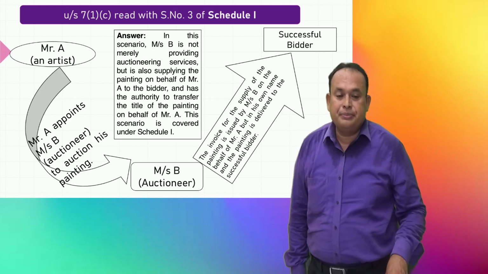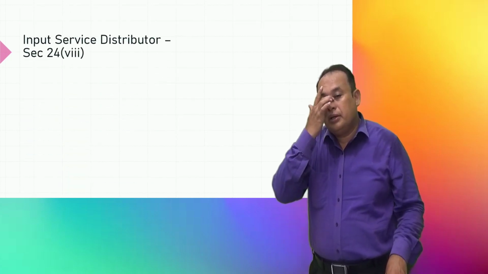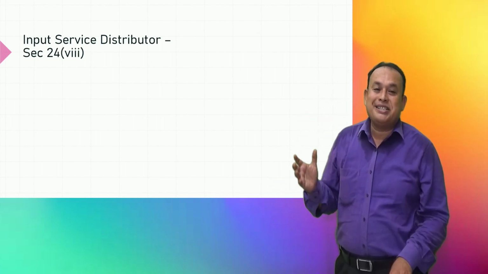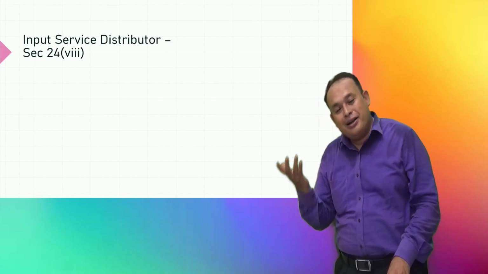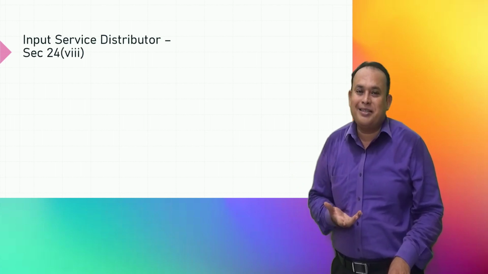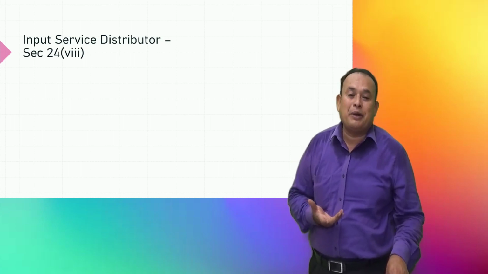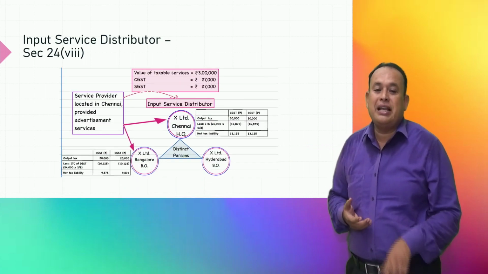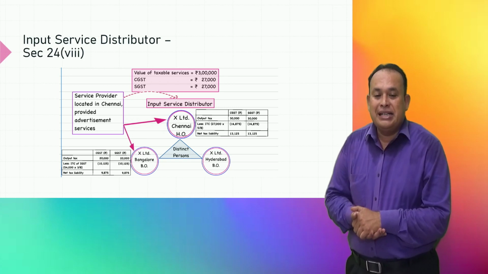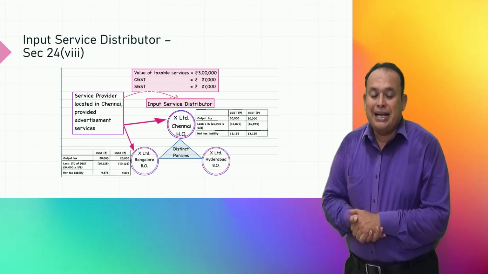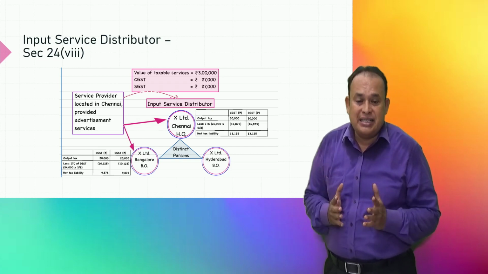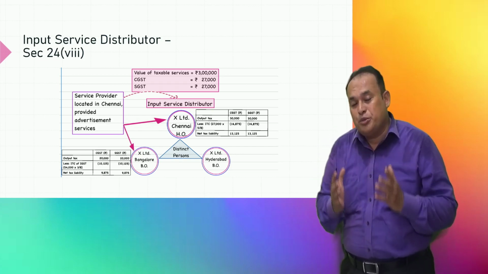Further, my dear friends, the input service distributor, for whom also registration is made mandatory. This point was already covered under the input tax credit chapter, section 20. When I was referring to it, I also showed you this particular slide, where X Limited Chennai, X Limited Bangalore, X Limited Hyderabad are the sites of the organization. They are called distinct persons.